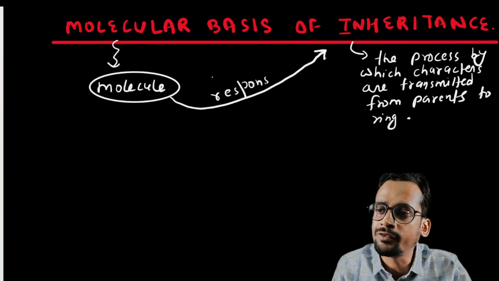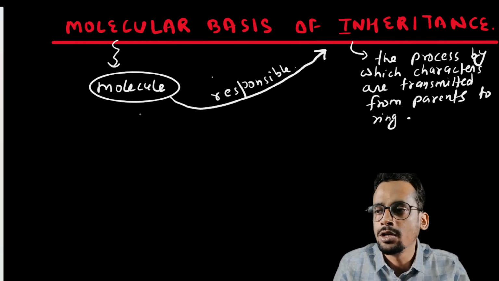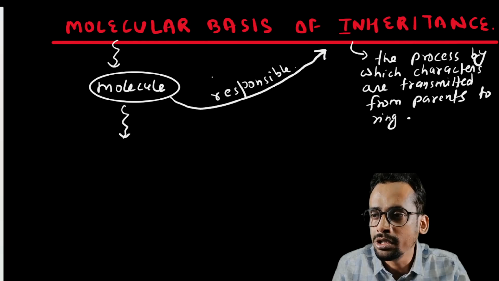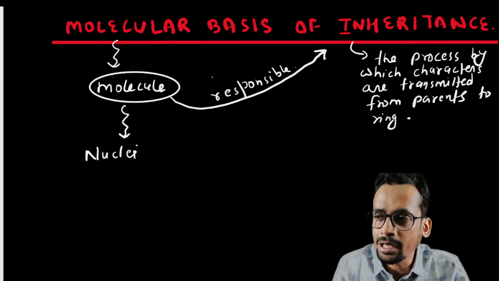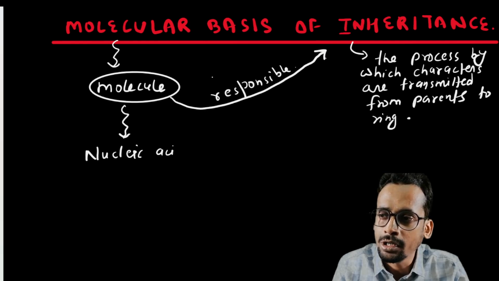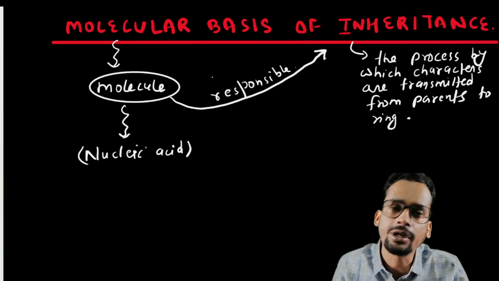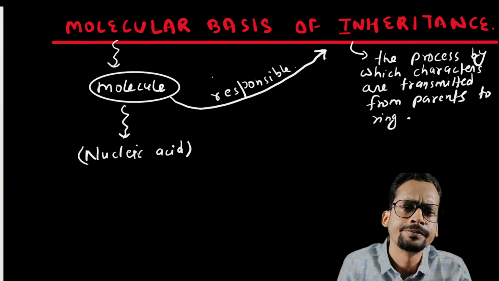So what's the name of this molecule? Have you heard about the term nucleic acid? This molecule is known as nucleic acid. So in this chapter we have to study about nucleic acid.